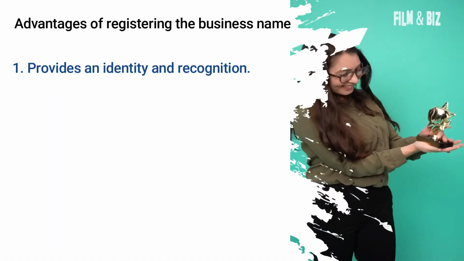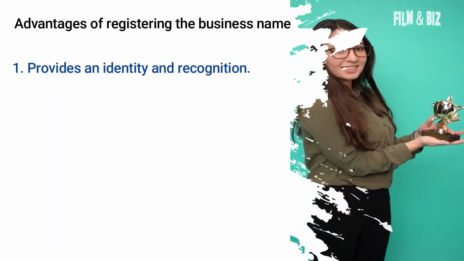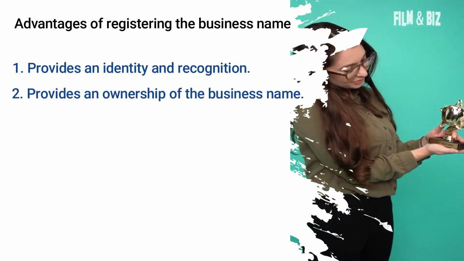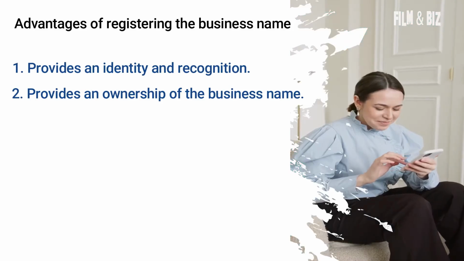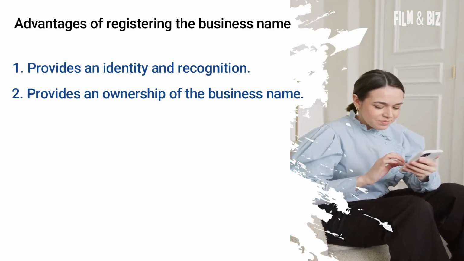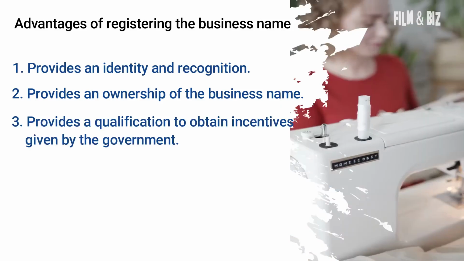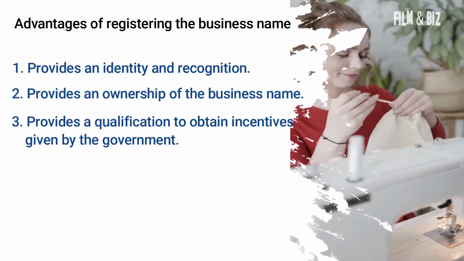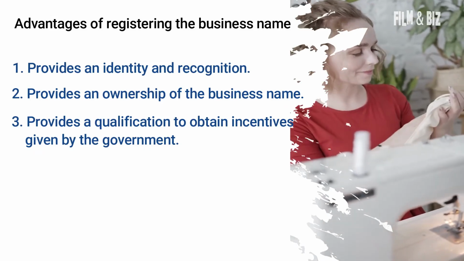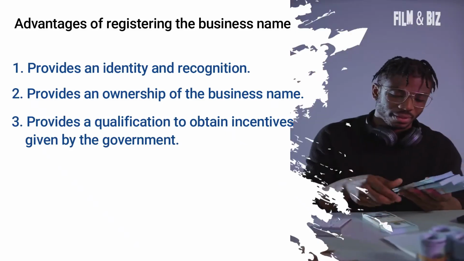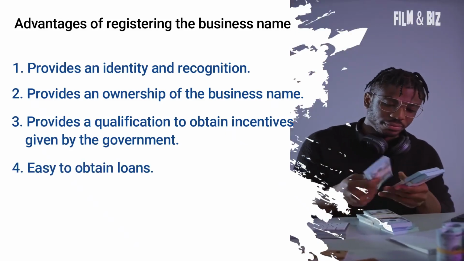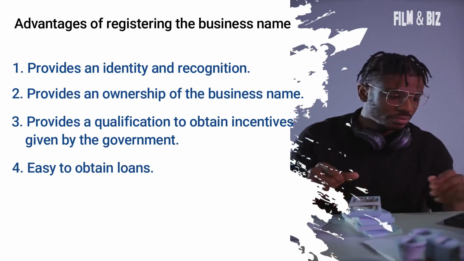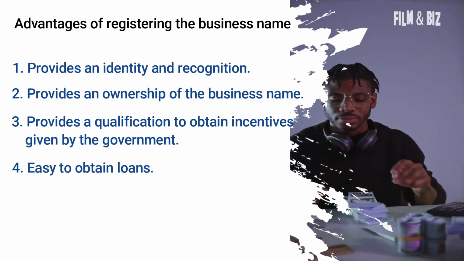Advantages of registering the business name. The following advantages can be achieved by registering the business name of a sole proprietorship. Provides an identity and recognition. A business can be separately identified from other businesses by using the business name. Provides an ownership of the business name. Since the business name is registered under the name of the owner, this ensures the ownership of the business name. Provides a qualification to obtain incentives given by the government. The government provides various incentives for businesses. The registered businesses will be given priority when giving such facilities. Easy to obtain loans. Since there is a higher trust on businesses that have registered their business names, lenders prefer to supply loans to such businesses.